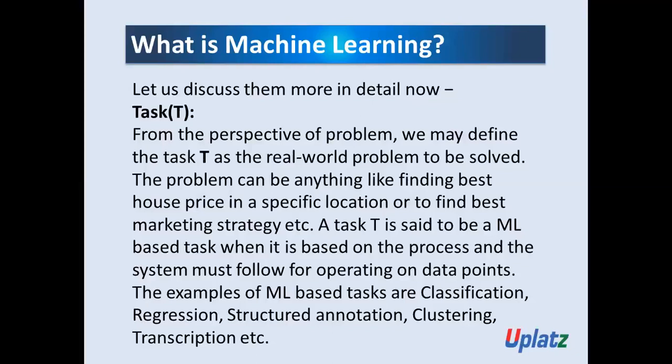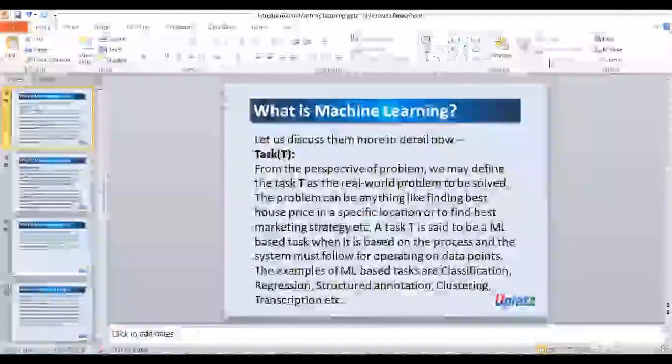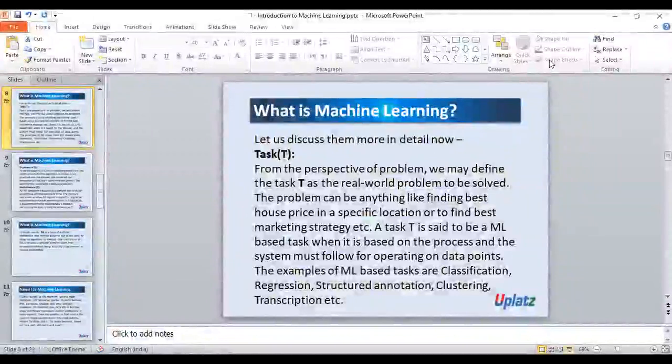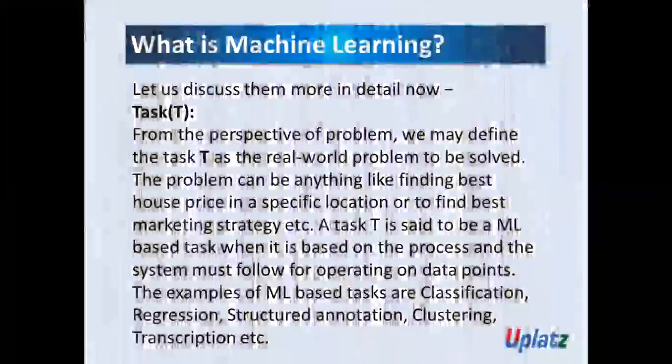A task T is said to be a machine learning based task when it is based on the process and the system must follow for operating on the data points. Examples of machine learning based tasks are classification, regression, structured annotation, clustering, transcription, etc.